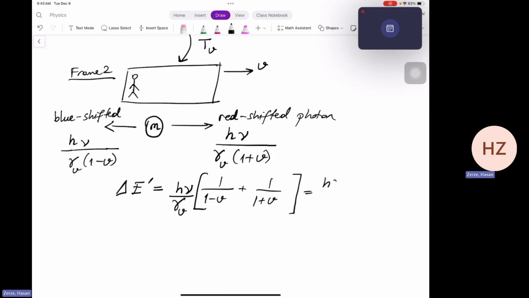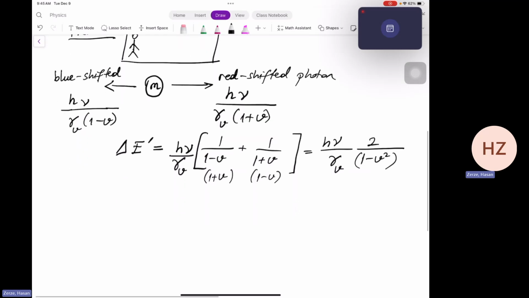And then with some algebra, I need to make the common denominator. I have 1 plus v plus 1 minus v in the numerator, so I have 2 after simplification, divided by 1 minus v squared, which is the multiplication of 1 minus v times 1 plus v. And from here we find 2h nu times 1 over gamma v times 1 minus v squared.